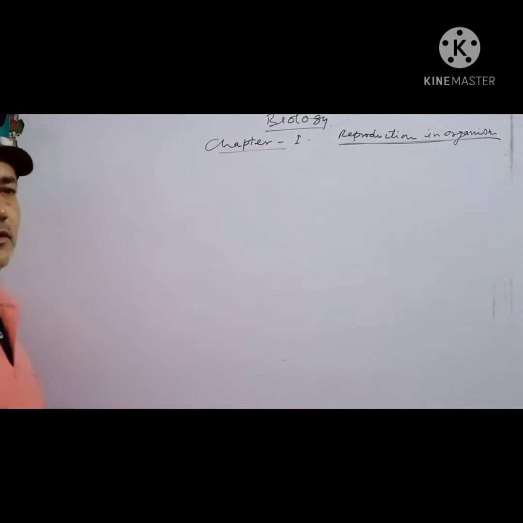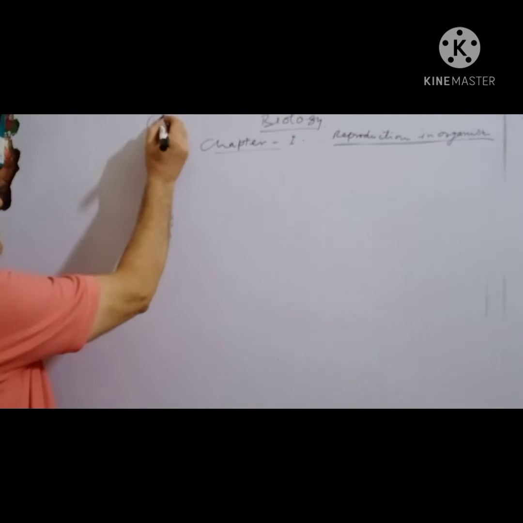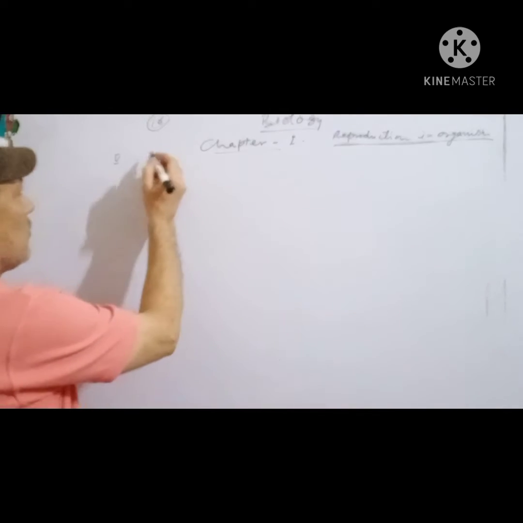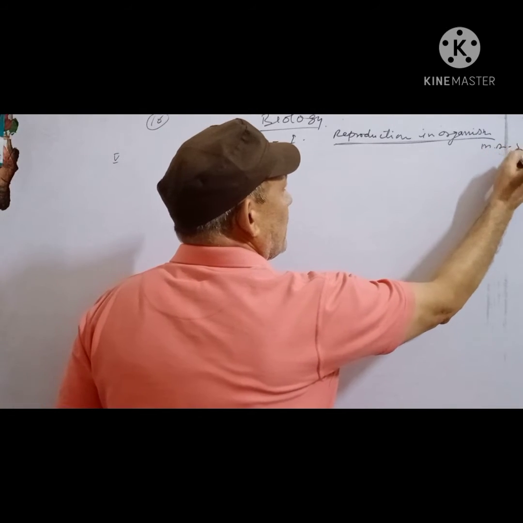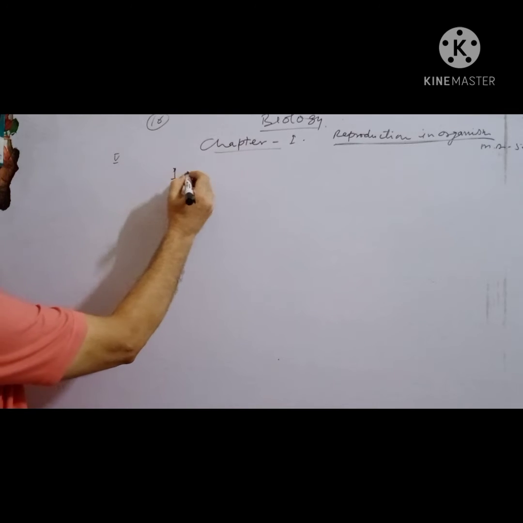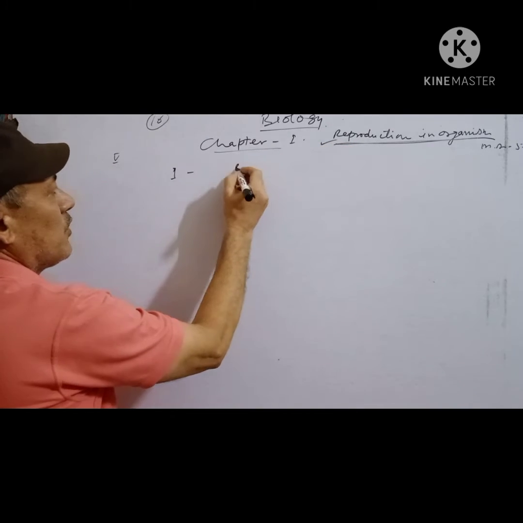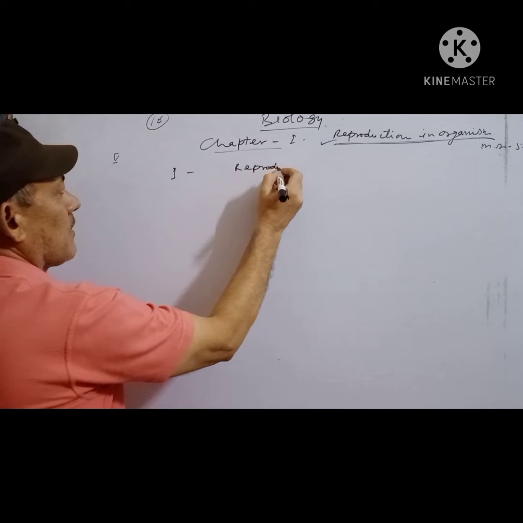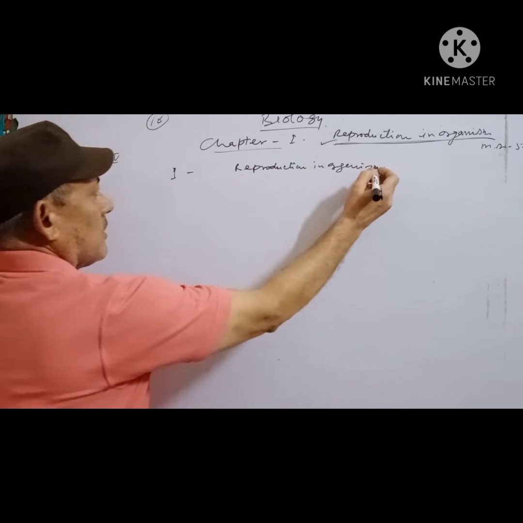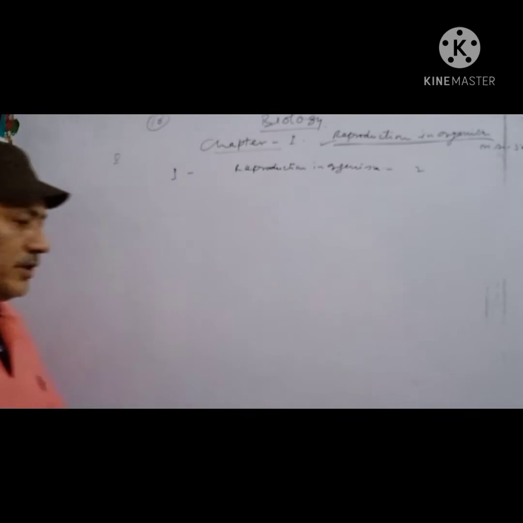In biology there are 16 chapters and 5 units, marking MS 56. The first unit contains 4 chapters. Number 1, reproduction in organism. Mass weightage only 2.